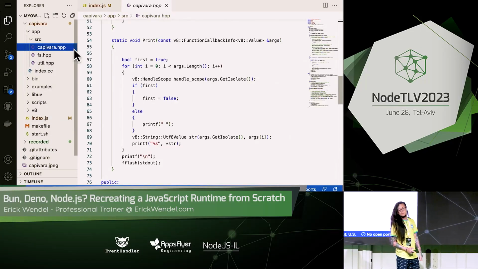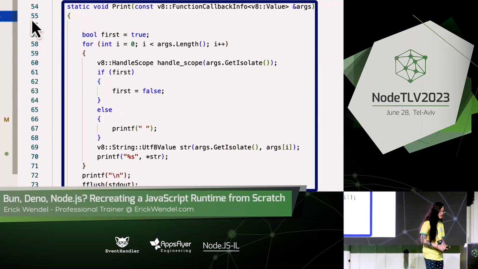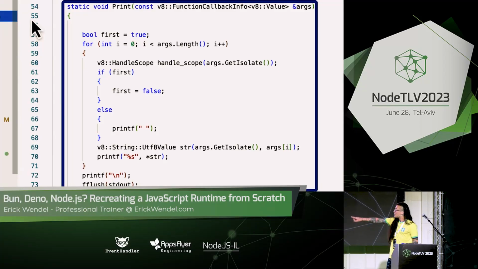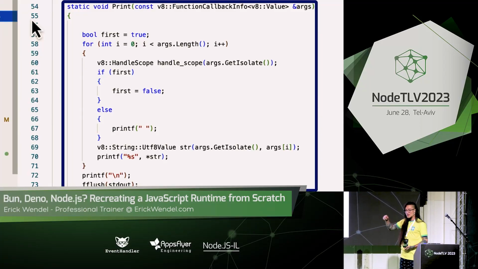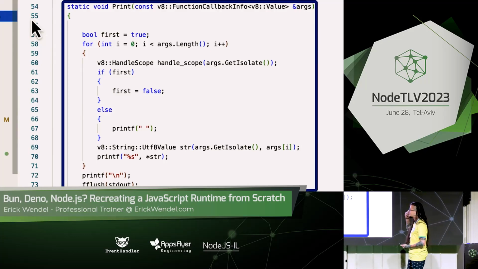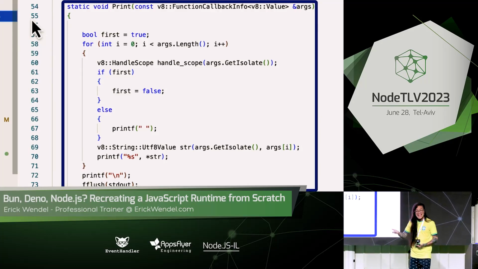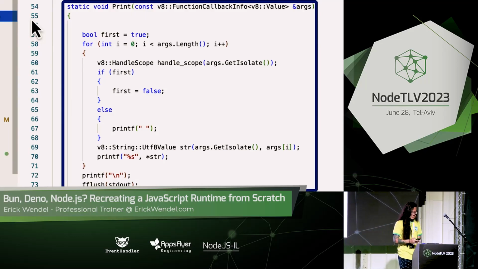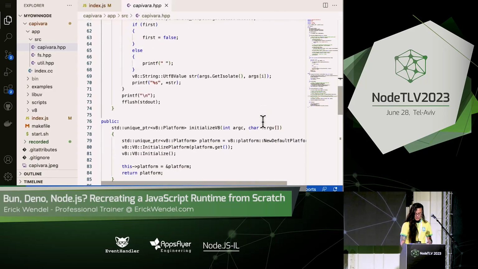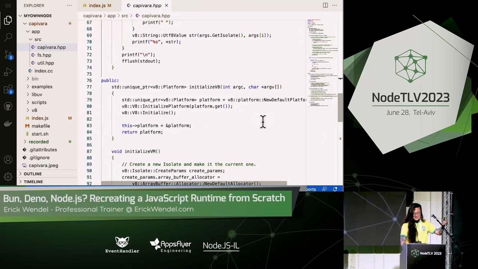So let's talk about this print function. If you go there, you're going to see that we use printf. I remember when I was going to the university, my God, this was the first function I ever saw in my life, and it's still there nowadays, right? It's crazy.